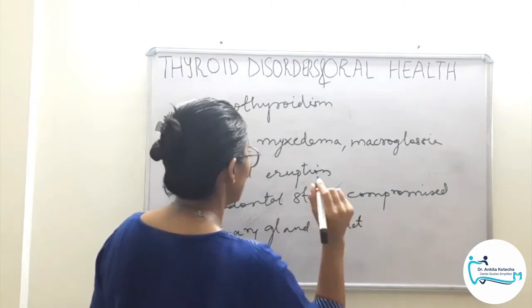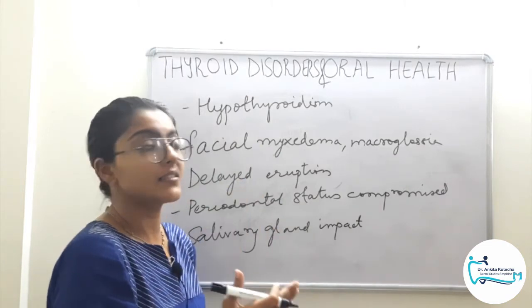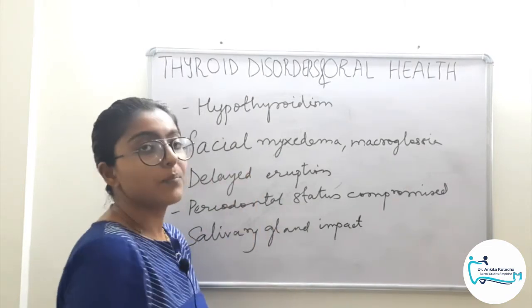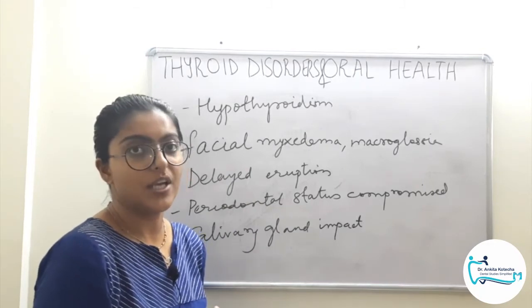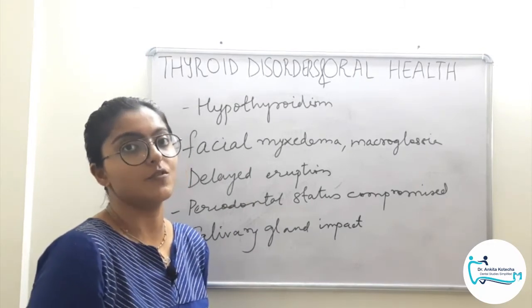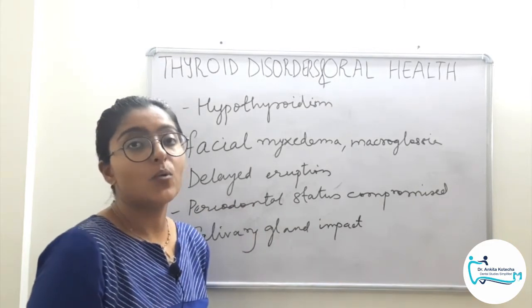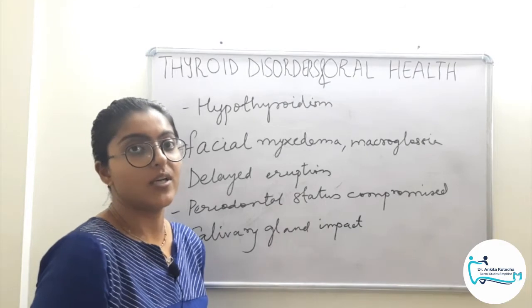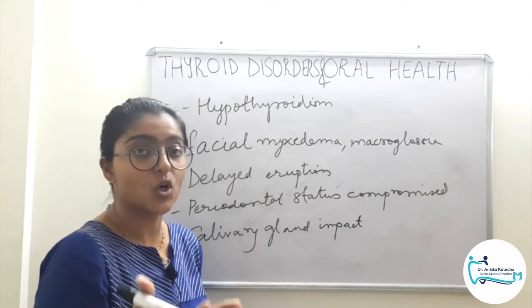Now one additional point to be added here is the role of autoimmune diseases. The hypothyroidism patients are usually associated with autoimmune diseases such as Hashimoto thyroiditis and also Sjogren's syndrome. The most common additional disease found in Sjogren's syndrome is hypothyroidism. That is why a hypothyroid patient should be thoroughly evaluated for presence of Sjogren's syndrome.